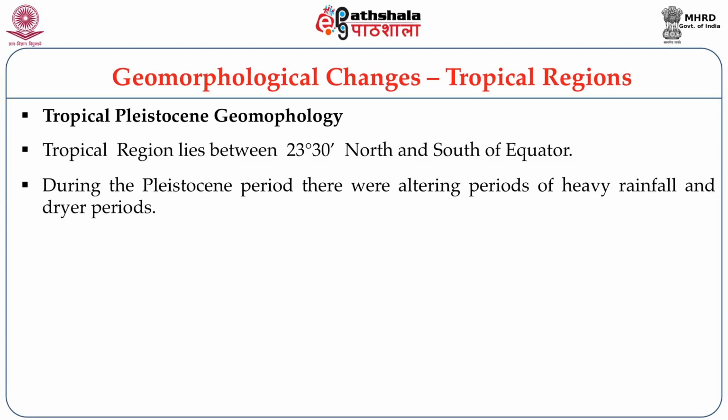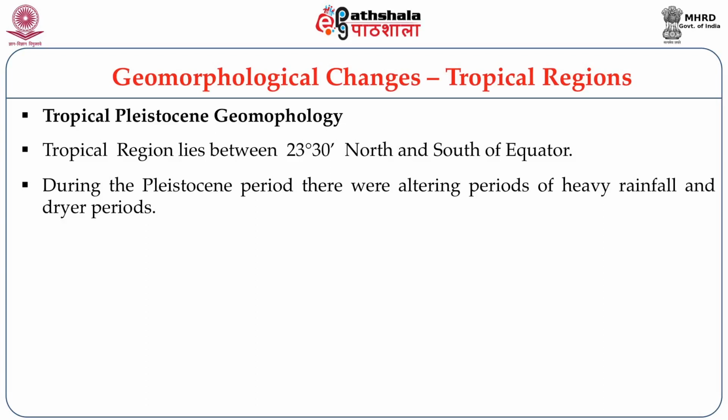So usually the tropical regions receive more radiation from the sun. During the Pleistocene period, because of the altering climatic conditions, during the colder climatic conditions it was a relatively drier period, but in the warmer climatic periods, there used to be heavy rainfall.